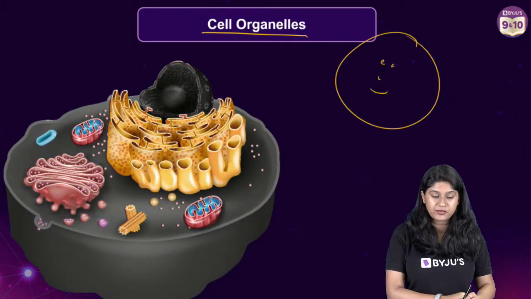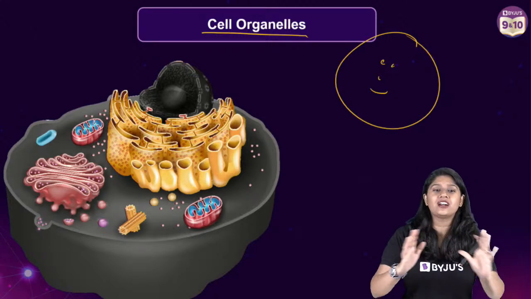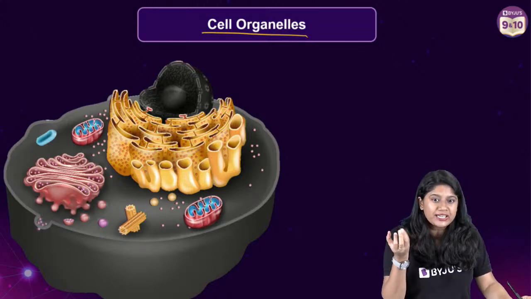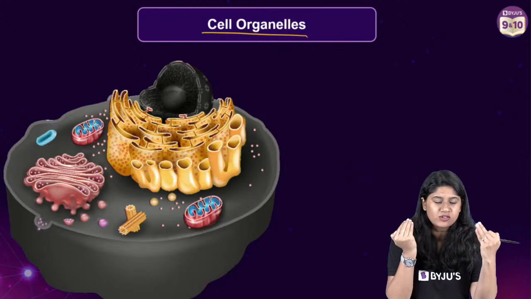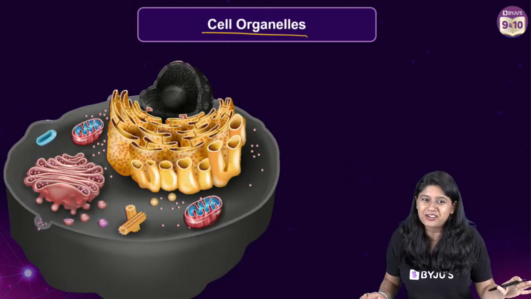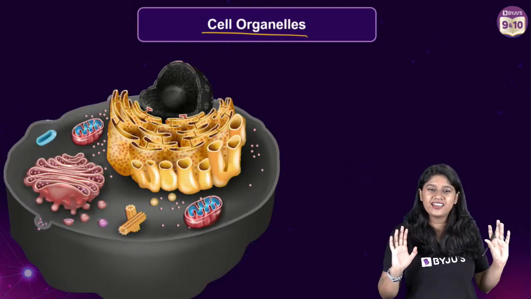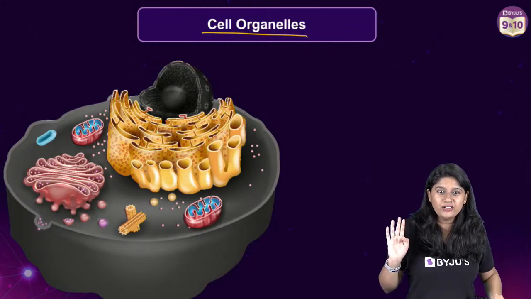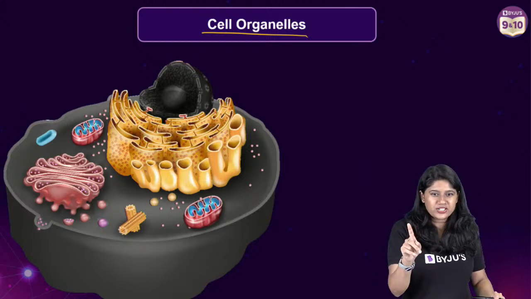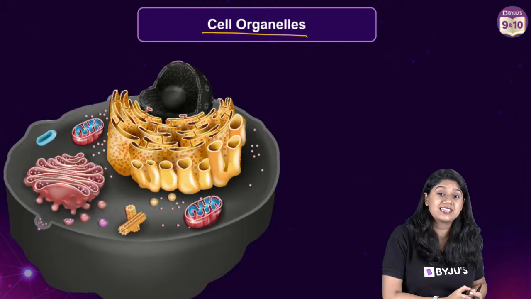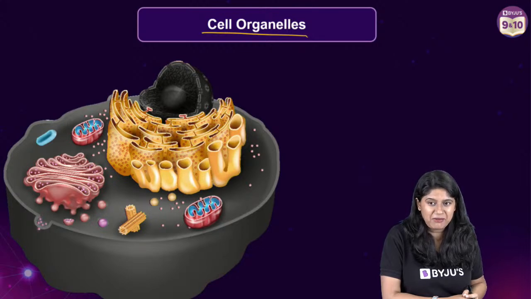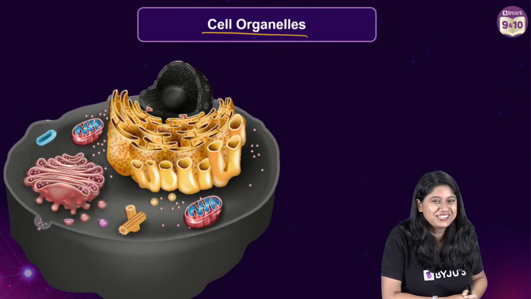First cell organelle, everyone. Do you want to pick your favorite cell organelle, or shall we just start randomly? After the nucleus, which organelle usually comes? I can see ER and mitochondria. Nucleus over here is definitely a very important part, but we don't study it under the organelles. Everyone is saying mitochondria, I have ER over here, so let's study ER.